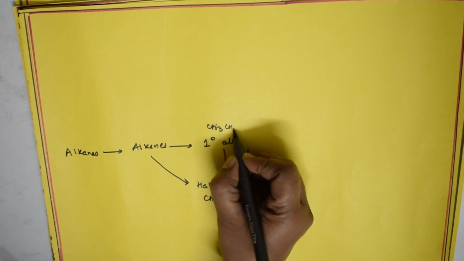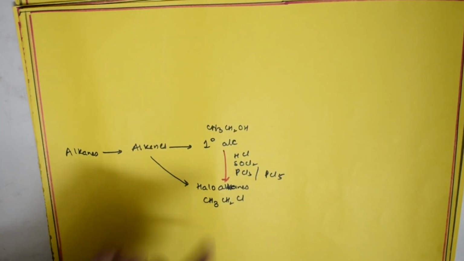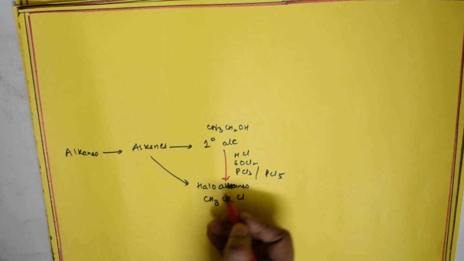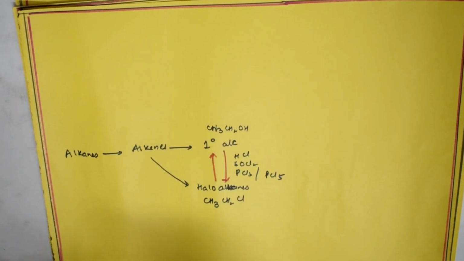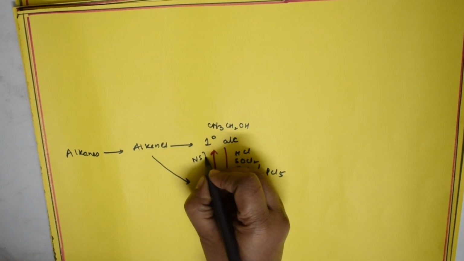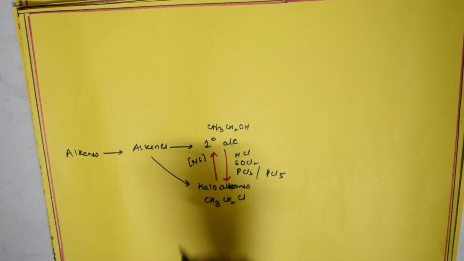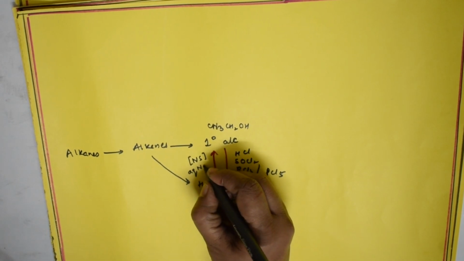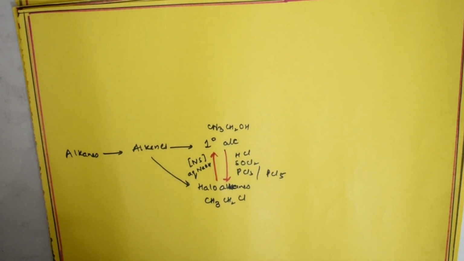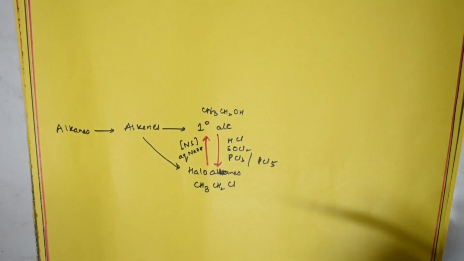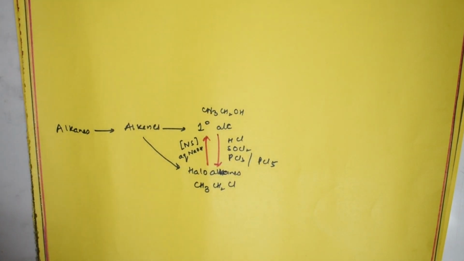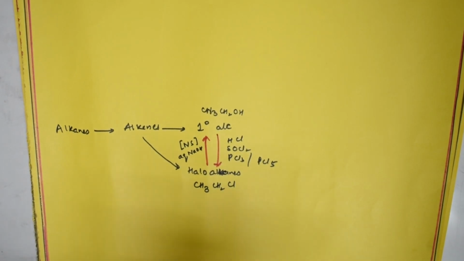CH3CH2OH. This is fine, students. I think I have stopped here. Now see here. Again, if I have to convert haloalkanes to primary alcohols, what can I do? I can use a process called nucleophilic substitution reaction. NS stands for nucleophilic substitution. What am I going to use? I'm going to use aqueous sodium hydroxide here. When I use aqueous sodium hydroxide in this nucleophilic substitution reaction, it simply gets converted to primary alcohols.